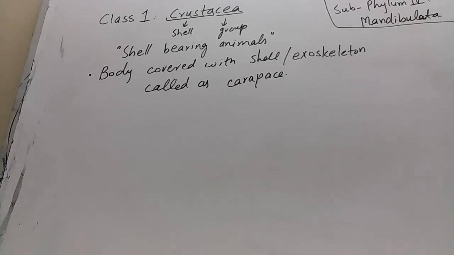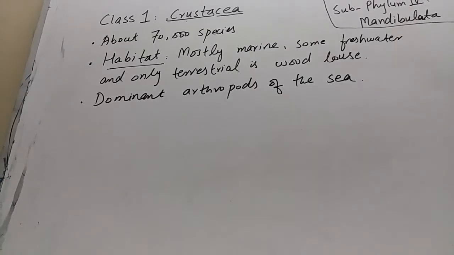The crustaceans are the shell bearing animals. The shell glands are present. Their body is covered with a shell, or we can say, as all arthropods have an exoskeleton, crustaceans also have an exoskeleton, which is also called a shell, and it is also known as carapace. Up to now, about 70,000 species of crustaceans are identified.